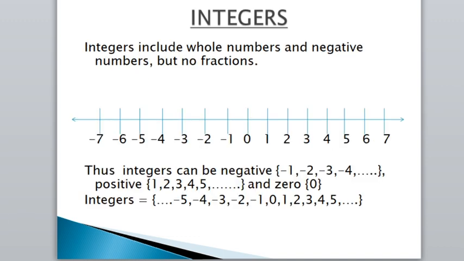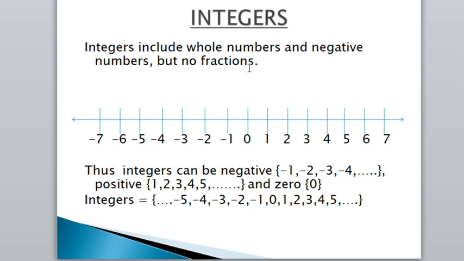Then next, integers. Now what are the integers? Integers include whole numbers and negative numbers but no fractions. Here it is given that integers include whole numbers, and we know that whole numbers start with 0 and go to infinity, and they include the negative numbers.